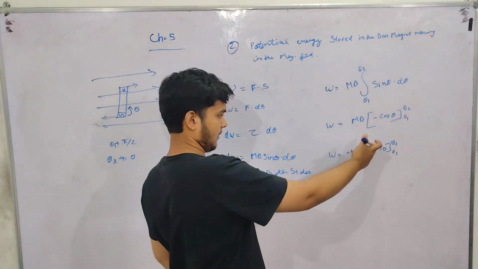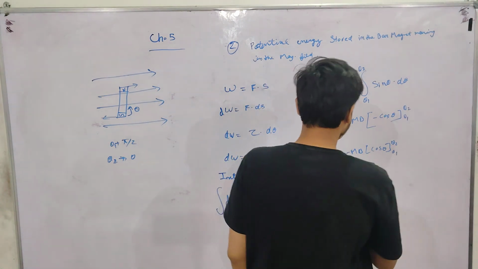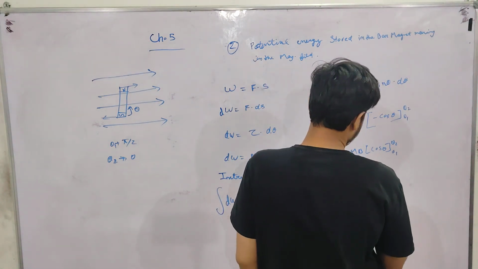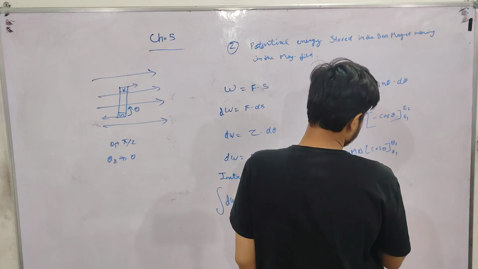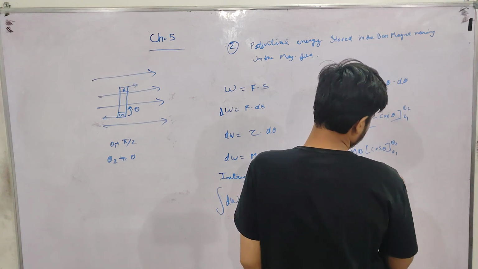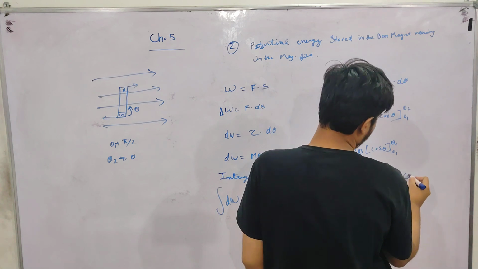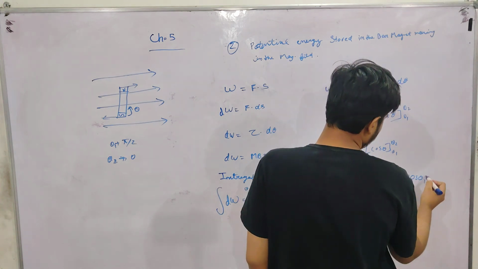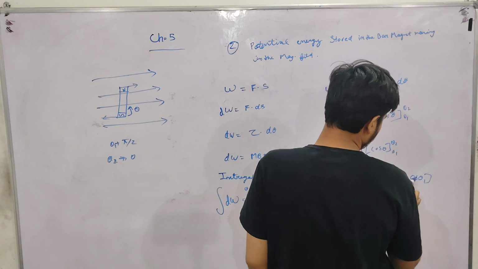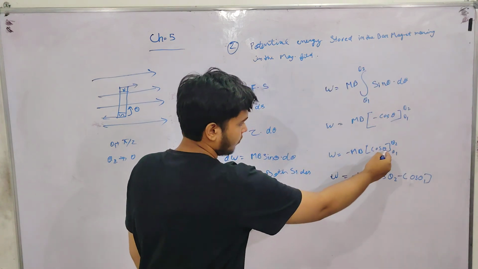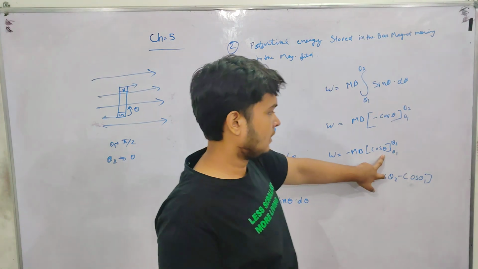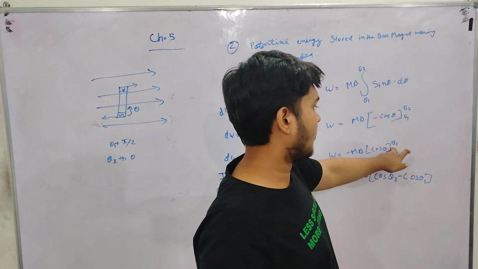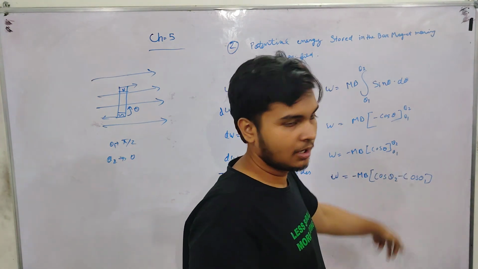This is the application of integration we have learned. Work equals minus mB inside the bracket cos theta 2 minus cos theta 1. In the place of theta we put the upper limit first, minus then the lower limit.